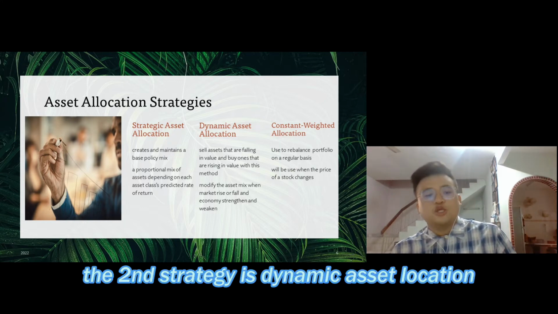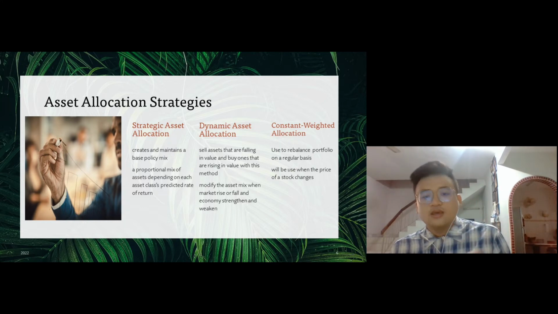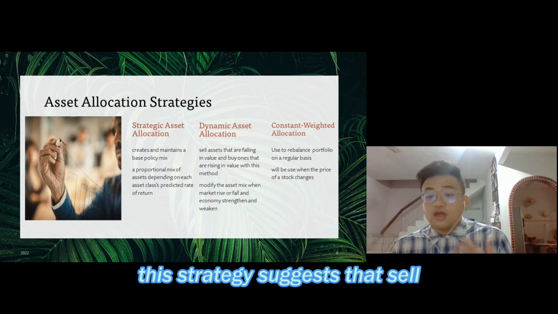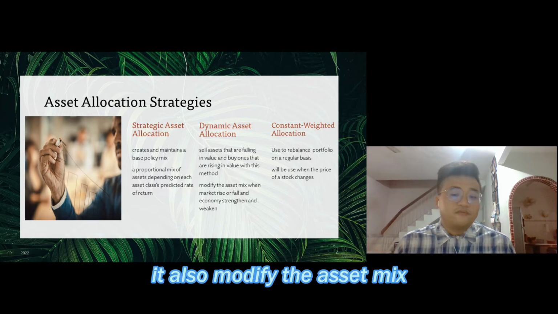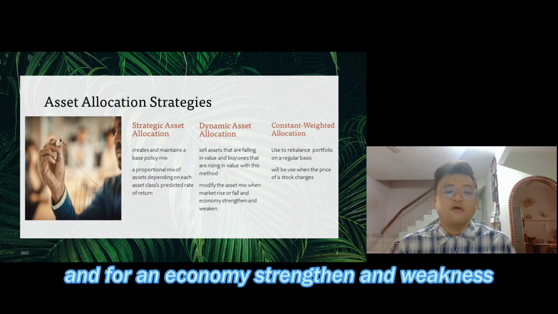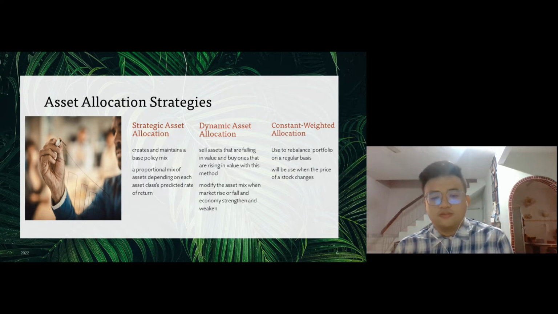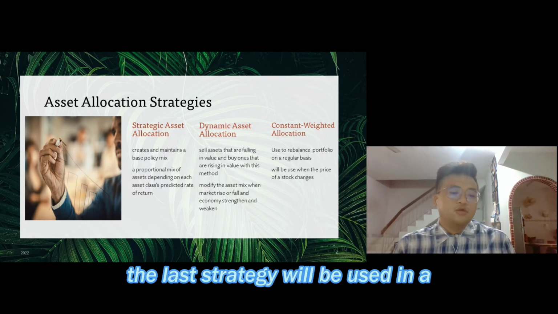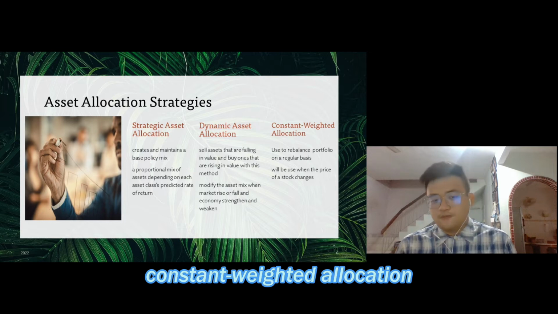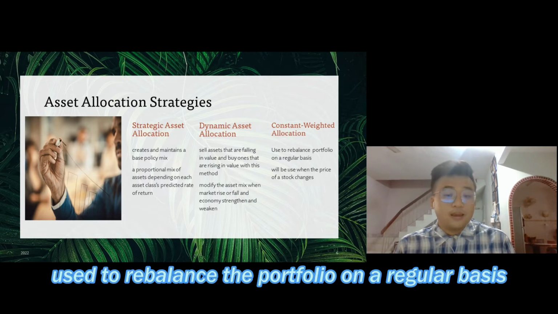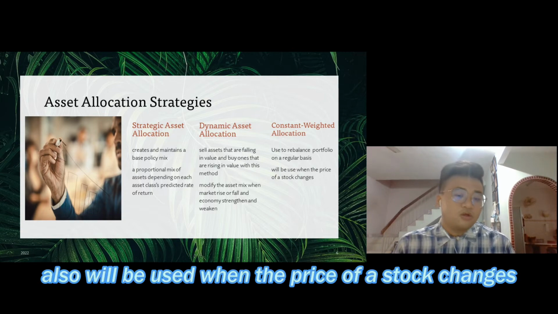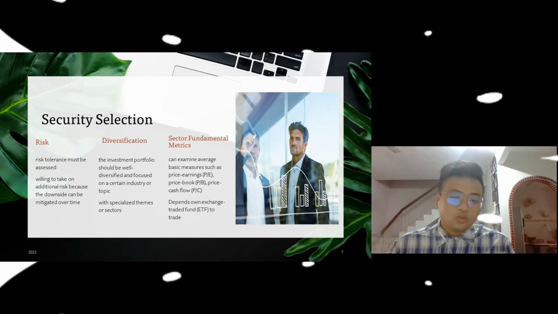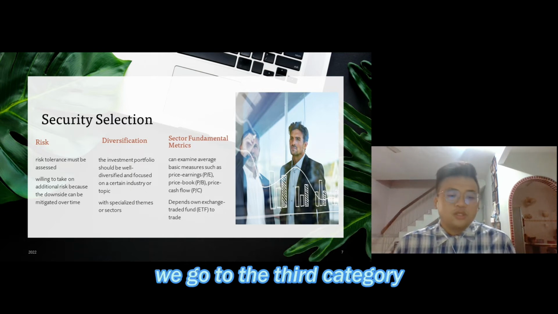The second strategy is dynamic asset allocation. This strategy suggests that you sell assets that are falling in value and buy ones that are rising in value. It also modifies the asset mix when the market rises and falls and the economy strengthens and weakens. The last strategy is constant weight allocation. This strategy is used to rebalance the portfolio on a regular basis and also when the price of a stock changes.